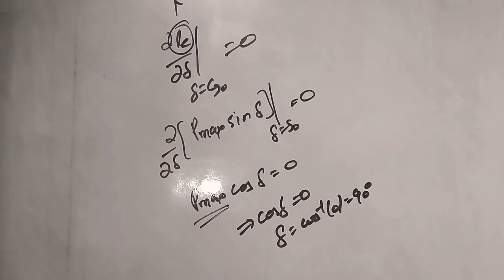Now, in the definition we can see that the steady state stability limit is the maximum power which is transmitted without loss of stability. So this occurs at an angle of 90 degrees. Try to remember this one.